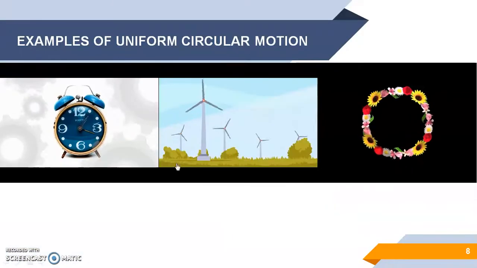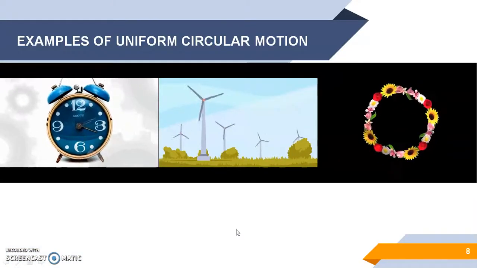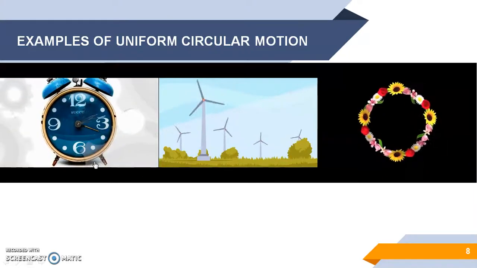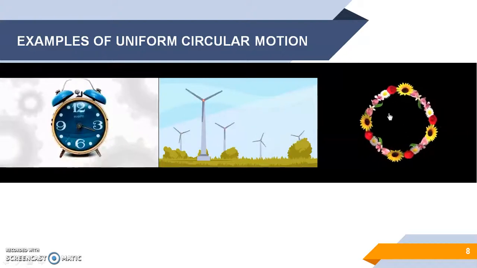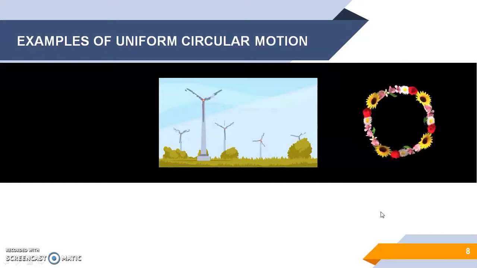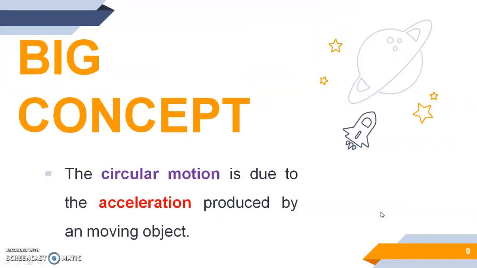These are some examples of uniform circular motion. First one, that is the motion of the tips of the hands of a clock. And second one, that is a windmill motion. And this is a circular motion, that is a circle moving with constant speed. Now here the big concept is that this circular motion is due to the acceleration produced by the moving object. Clear? So circular motion is due to the acceleration produced by the moving object.